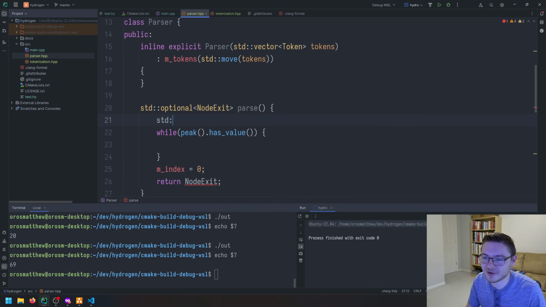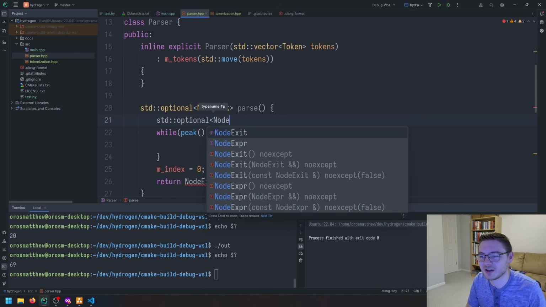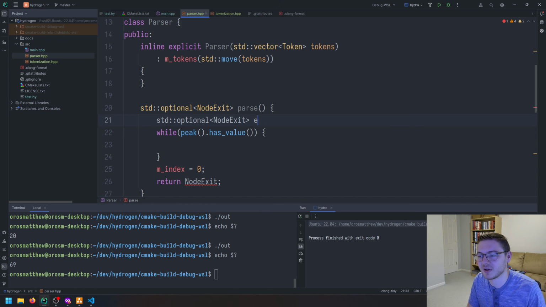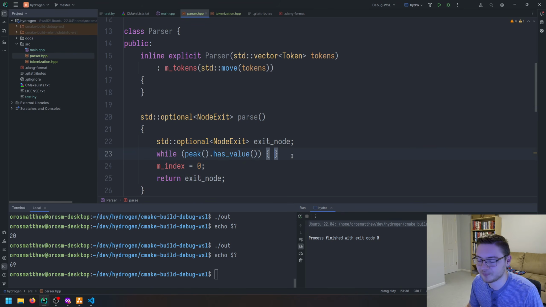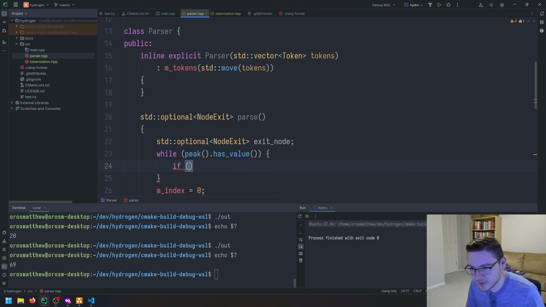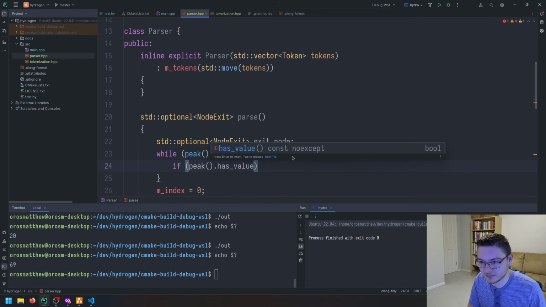So let's go ahead and create that right now. Node exit, exit node, and then we'll return exit node. So this will default to null. And so we'll keep peeking tokens, and we'll say if peek has value, well, it's going to have a value because we start off checking. So if peek value, as this is a token, we want its type.